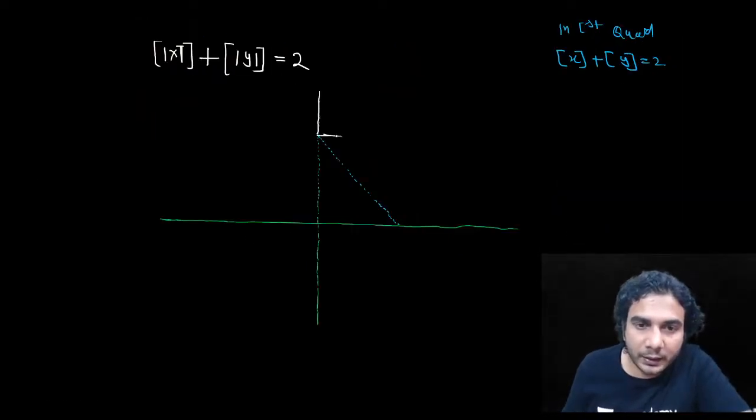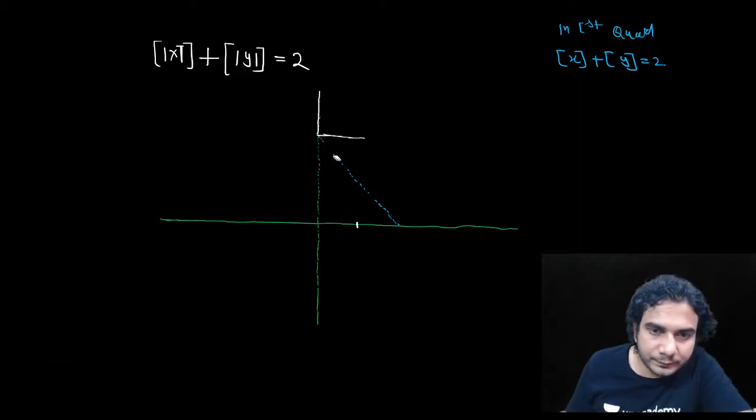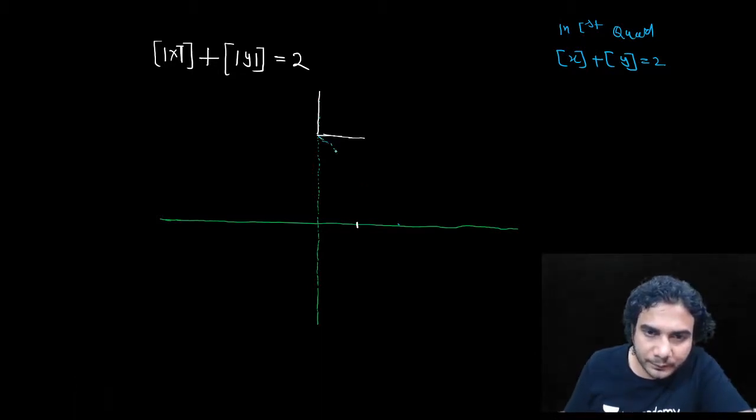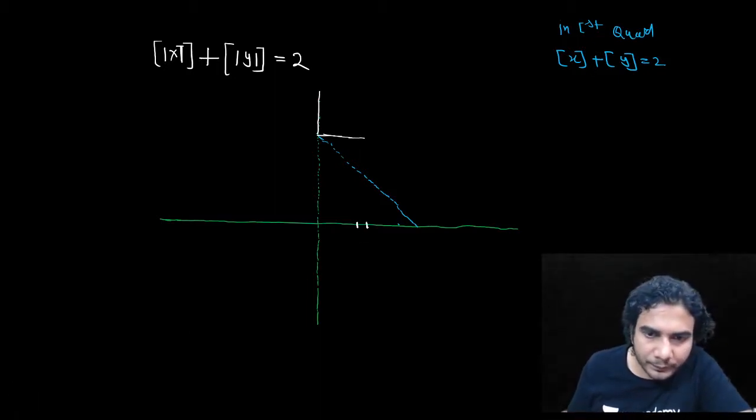One is between x coordinate 1 to 2. Wait a minute, let's make it clearly. This is 1 and this is 2 and this is 3.